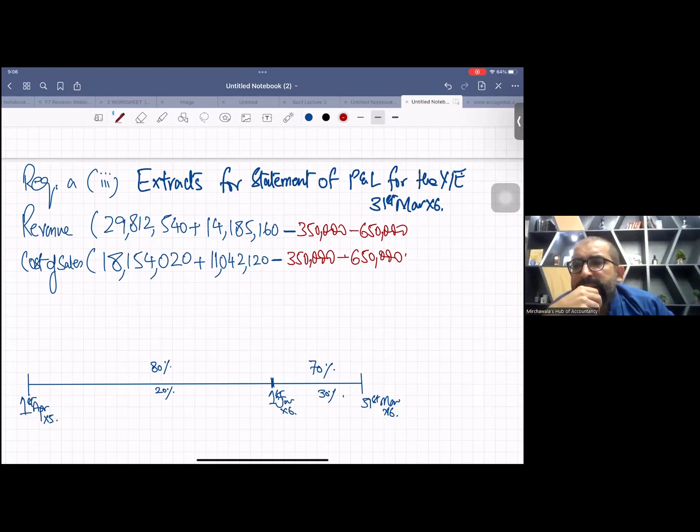So 200 minus 80, what is the profit per unit? 120 is the profit per unit. And how many units were there? 5,000. 120 times 5,000, how much? 600,000. So you will add the URP.